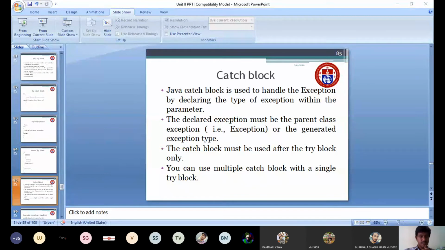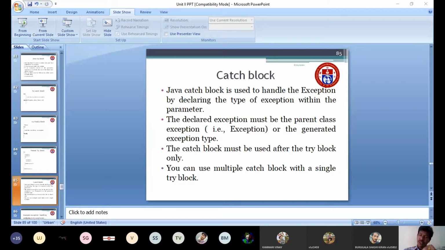The catch block must be used after the try block only. It is like the switch case we already used: switch, then the expression we are evaluating, and after evaluating the expression, it comes to the case block. Similarly, here you have a try block followed by the catch block. You should not use the catch block before the try block, only after the try block. This is called the catch block.